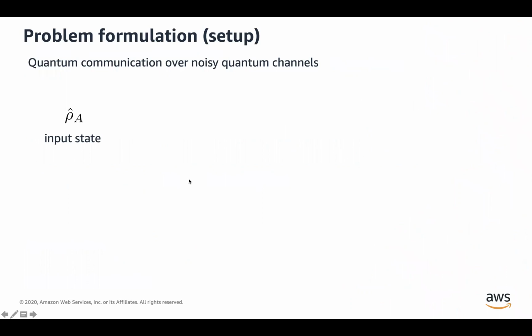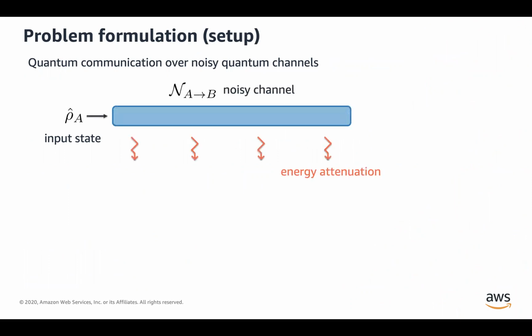Here's the setup that I want to consider. We have an information sender, Alice, who has an input state, and she sends this input state through some noisy channel, which may be corrupted by some energy attenuation. Then the receiver Bob receives some noisy output state, and this noisy output state is generally going to be different from the input state that Alice sent in the first place.